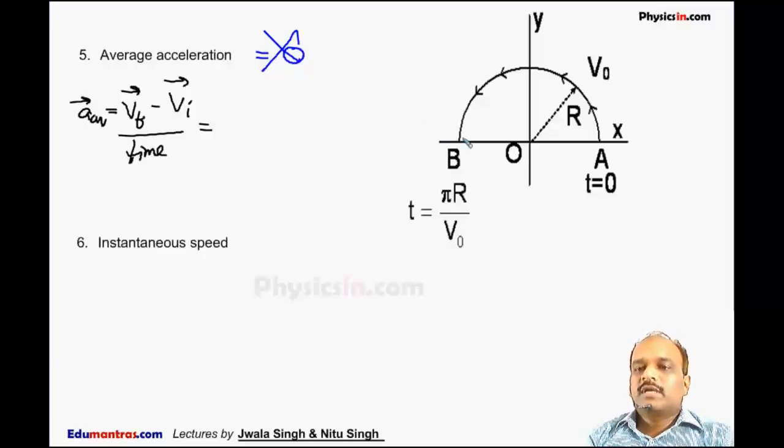So when the particle is at B, it is moving downward. So this is the final velocity of the particle at B. When it is at A, it is moving upward, so we can say it is V initial.